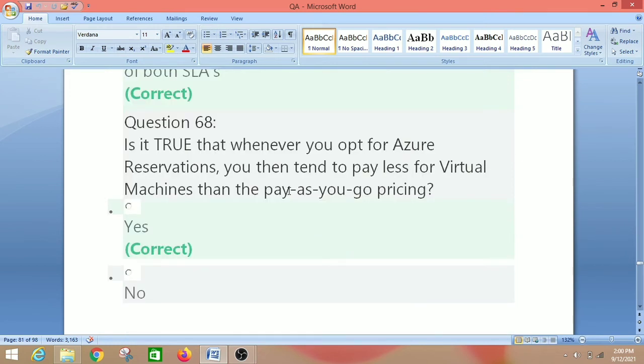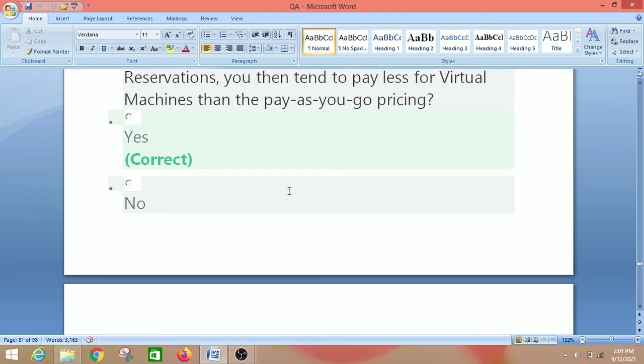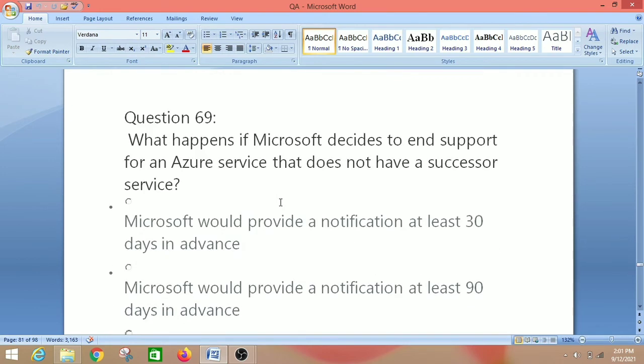Is it true that whenever you opt for Azure reservations, you tend to pay less for virtual machines than the pay as you go pricing? The right answer is yes, because with the reserved instances, you can actually save on cost by making a commitment to buying compute power upfront. So the right answer is yes. And let's move on to the next question, that is question number 69.